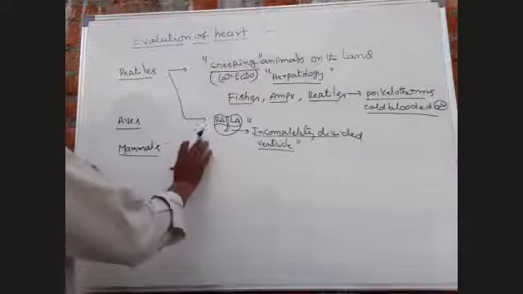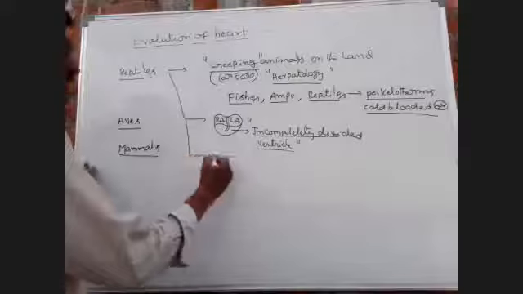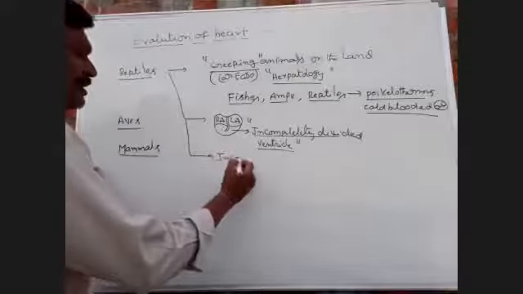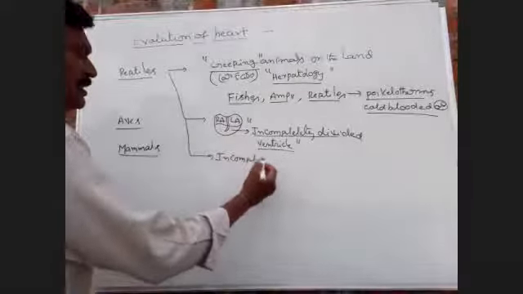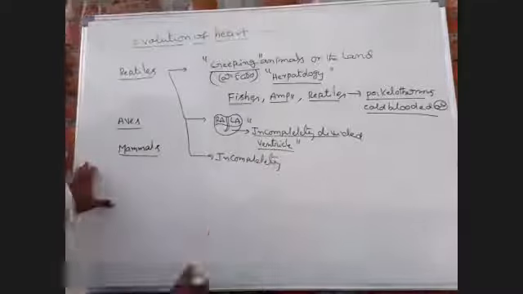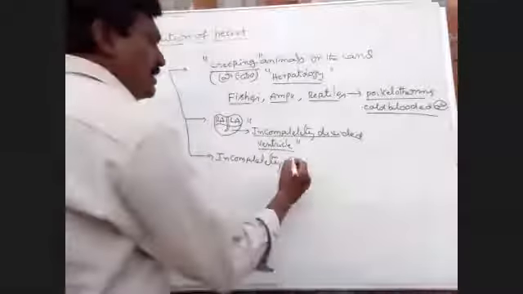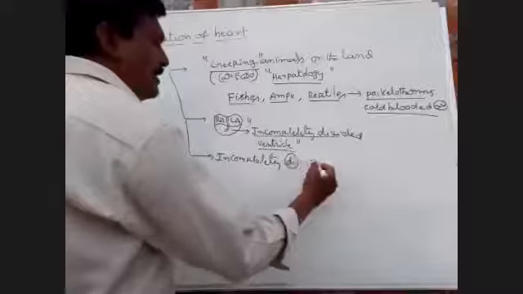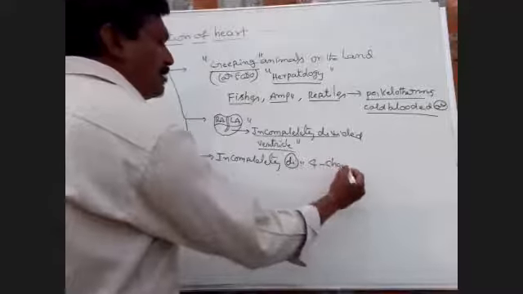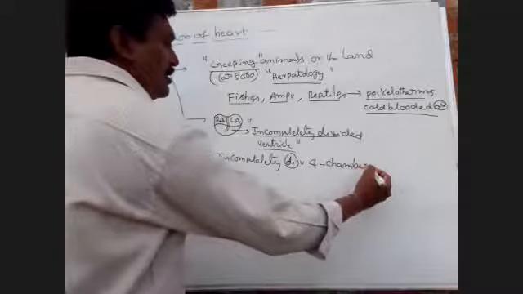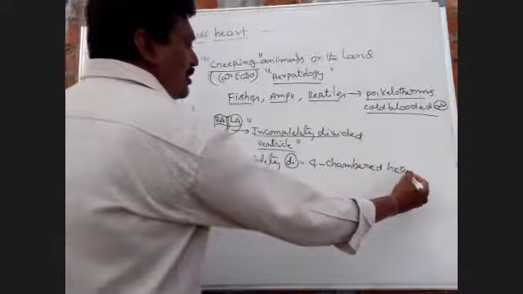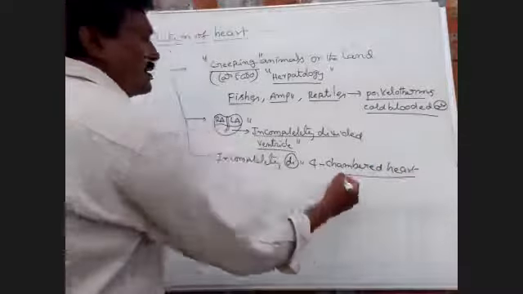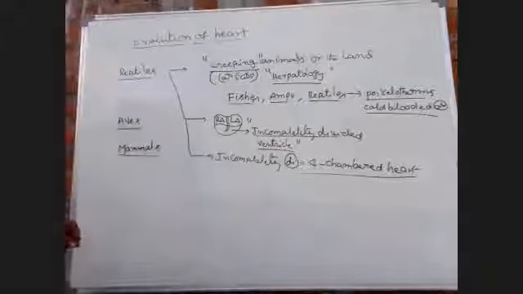Incompletely divided four-chambered heart is present. This is most important.